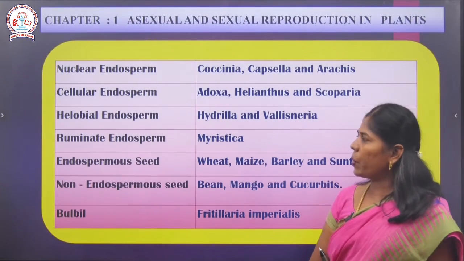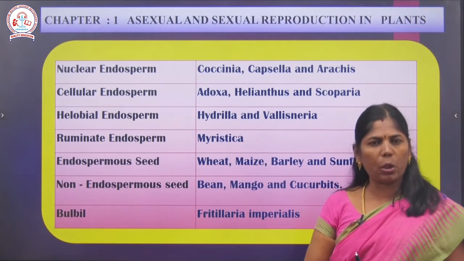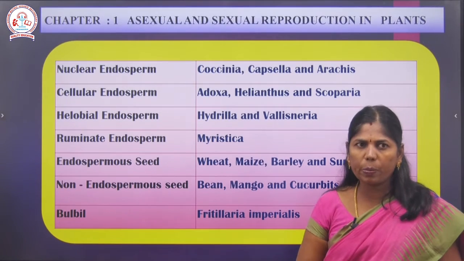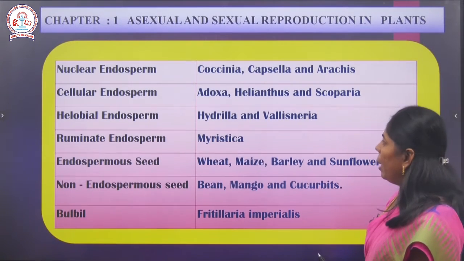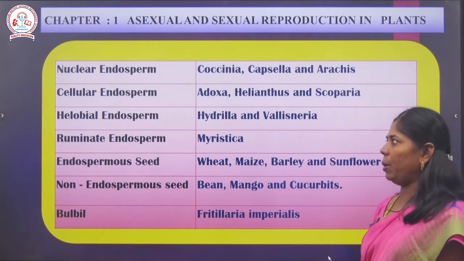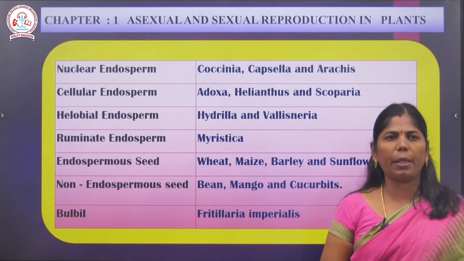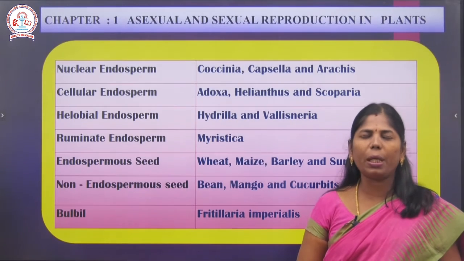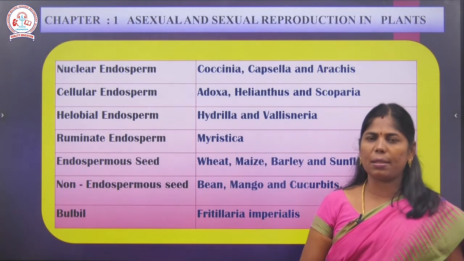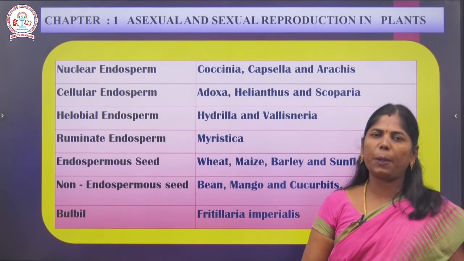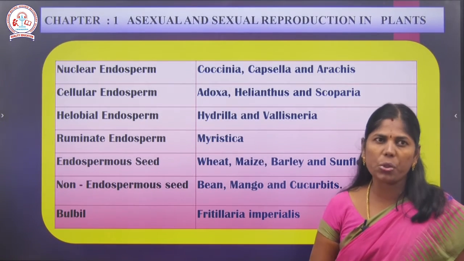Okay, next, types of endosperm: nuclear endosperm, cellular endosperm, helobial endosperm, ruminate endosperm, and non-endospermic seeds, bulbil. What are the types of endosperm? Nuclear endosperm, cellular endosperm, helobial endosperm, ruminate endosperm. Okay, it's very, very important. The last time they asked questions from this part. Even in the last unit test the questions were there.